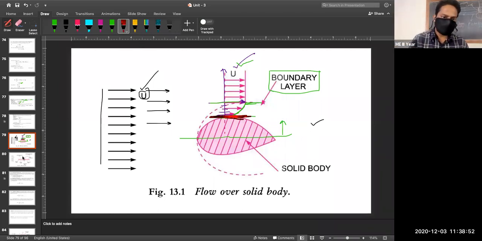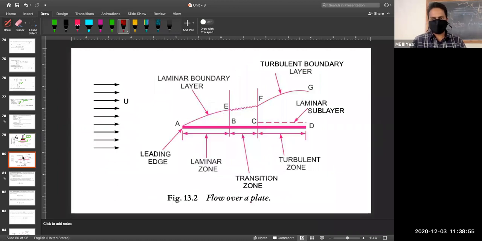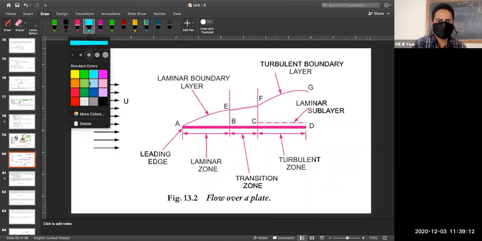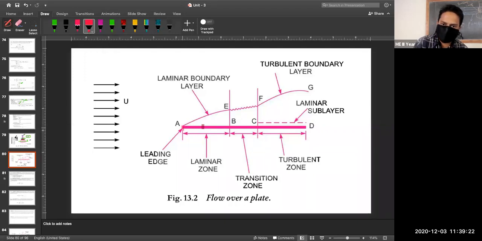Now, next thing. In the boundary layer also, the layer you have seen over there, I have zoomed it here. I have taken a small flat plate, A to D, one flat plate.